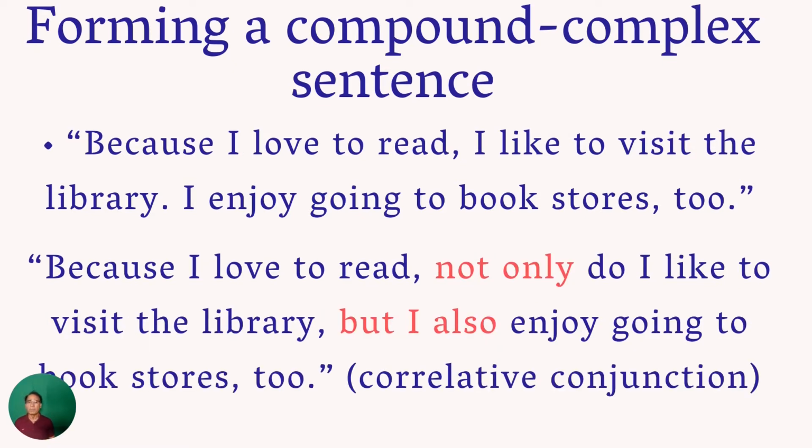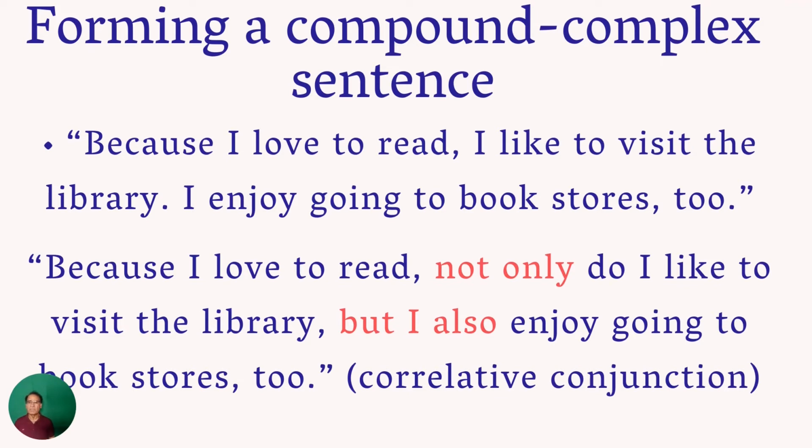Now we see how we can combine with a correlative conjunction. Because I love to read, I like to visit the library. It is a complex sentence. I enjoy going to the bookstore too.